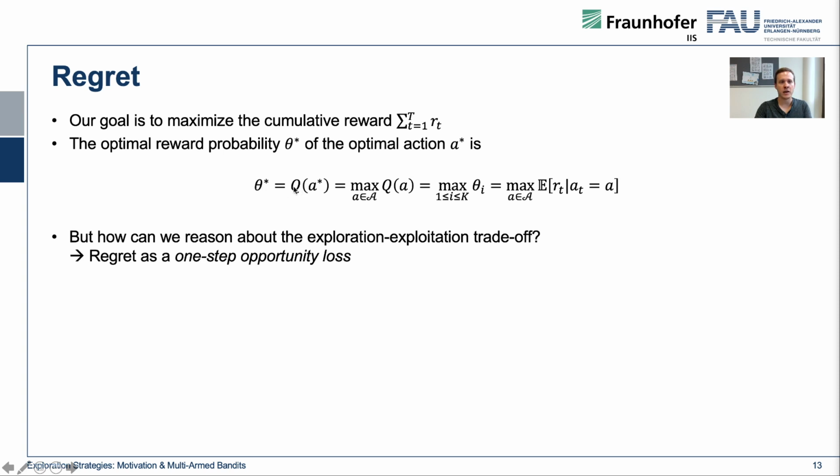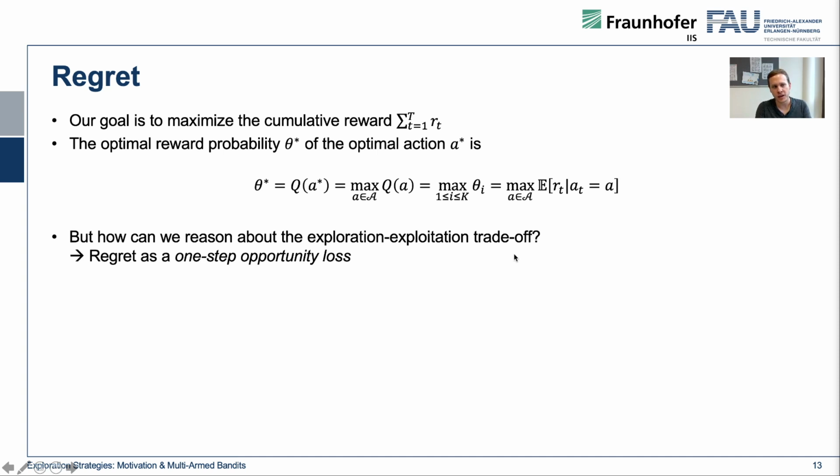And theta star is nothing else than Q(A star), which is the maximum Q value over all a's. This is equal to the maximum theta in this case. This is also, in expectation, the maximum we can get if we take all the actions from this state. So this is the best we can achieve if we have, like, t equals 20, if we have 20 steps. This is what we can get: 20 times the best reward probability.